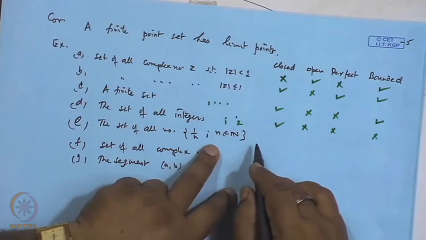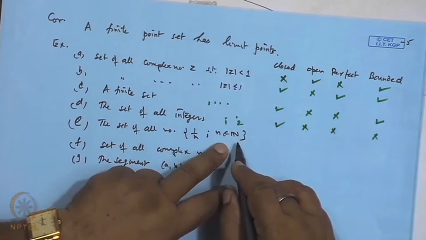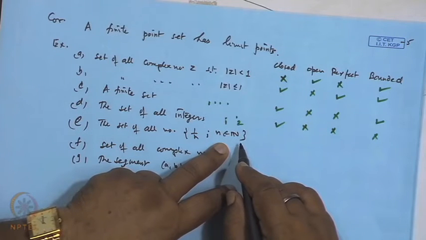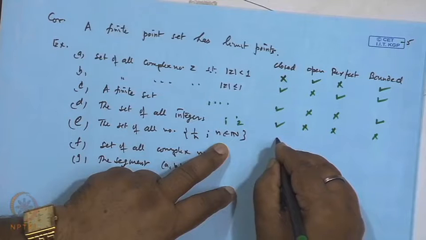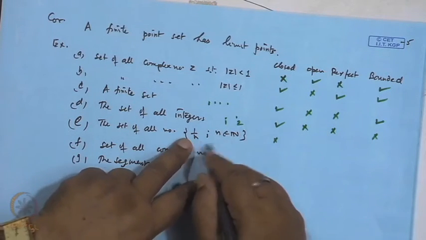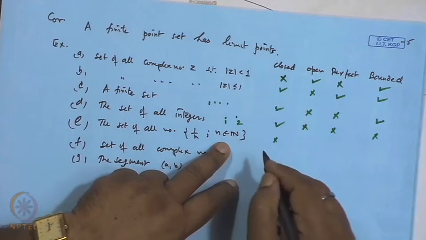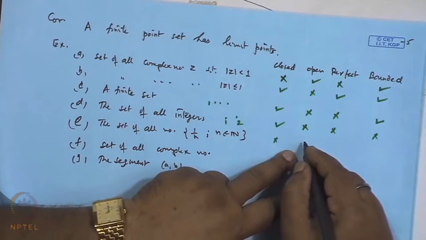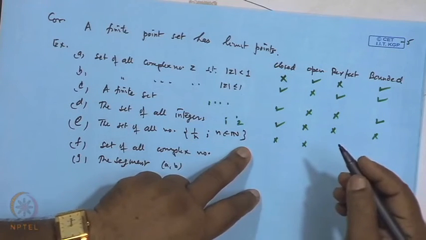Then the set of all numbers 1 by n, 0 is the limit point for this; except 0, no other point is a limit point. So, this set E is not closed, because closed means all the limit points belong to it, and 0 is not a point in it. So, 0 is a limit point which is not in E, so it is not closed. It is not an open set. Why? Because the points 1, 1 by 2, 1 by 3 are not limit points.